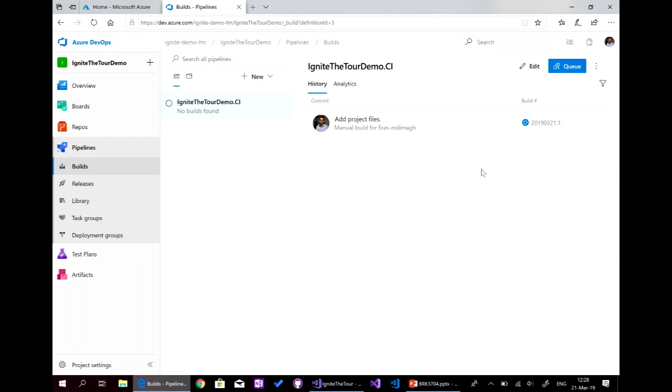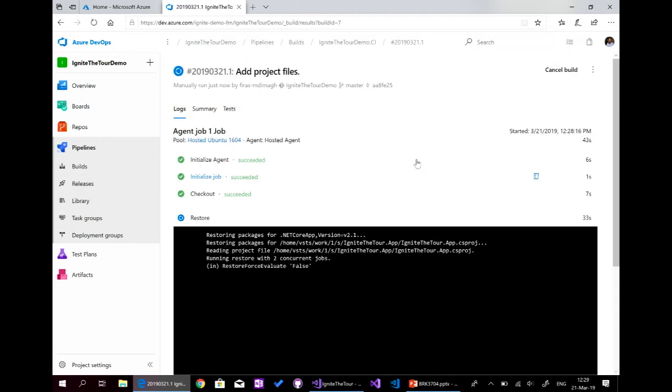Okay, here I can see that a build is launched, and the build is launched with the first push, which added project files. And we can see here the details.